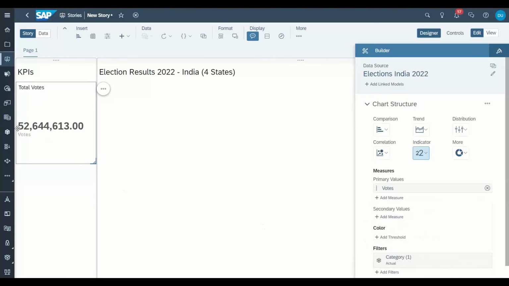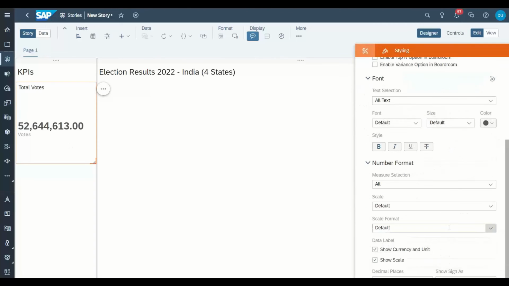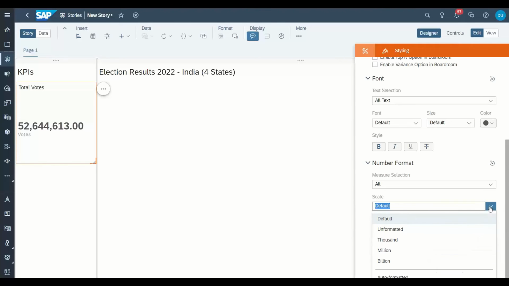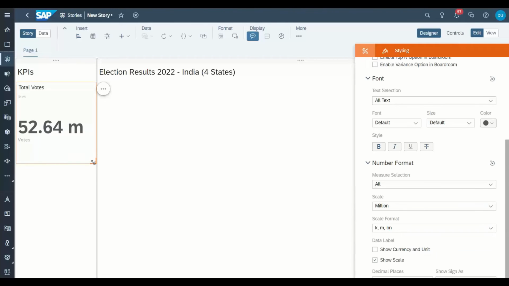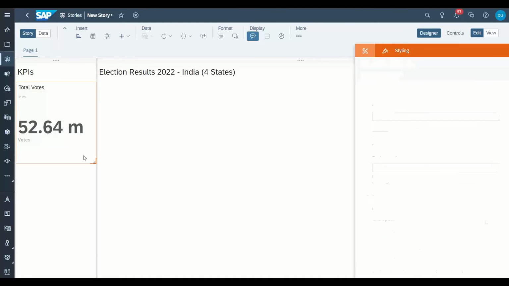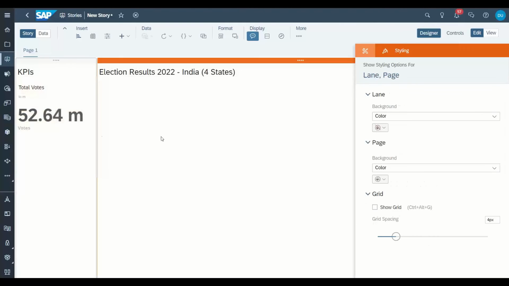Wow. But the number is quite high, so we can just go to the styling panel and change here the scale format and decimal format to, let's say, million. So 52.64 million is the number of votes which were casted in total.